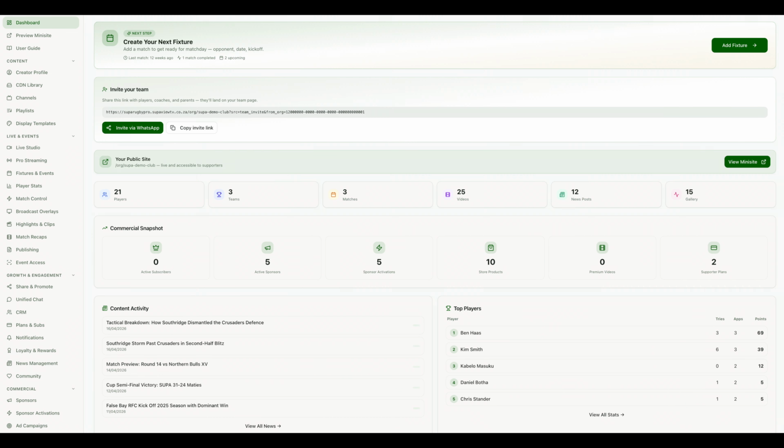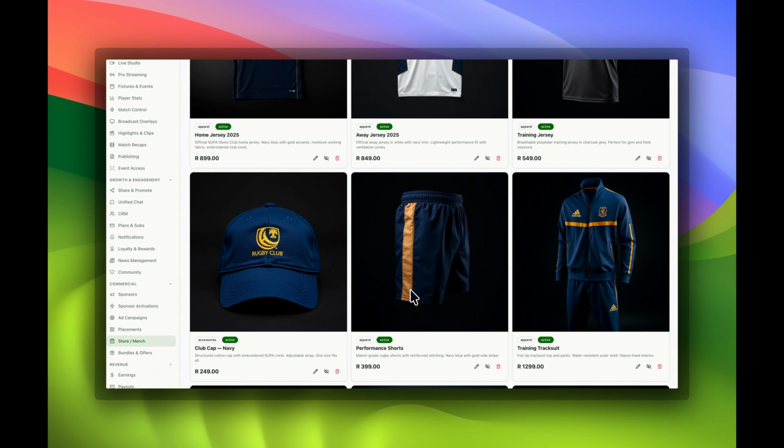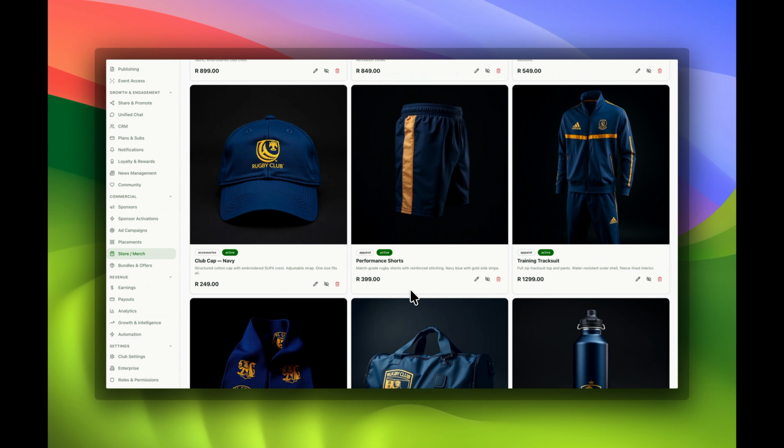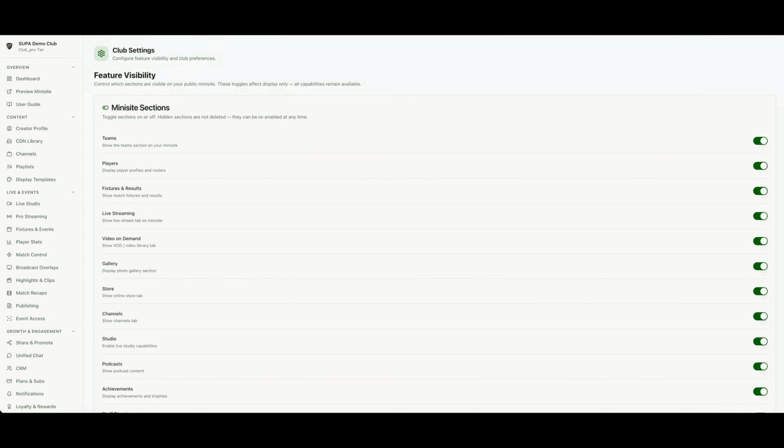There are a few more sections we wish to highlight. When you have completed your embedding or have uploaded all your content, you should return to the dashboard, the first tab at the top of your back end. There you will see a summary of all the different sections you completed. Every SUPA Pro project comes with a mini site store where you can sell products to your fans. You can enter your own pricing and upload your images for display in your store.